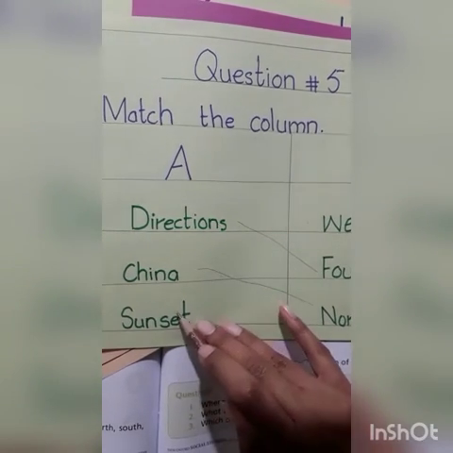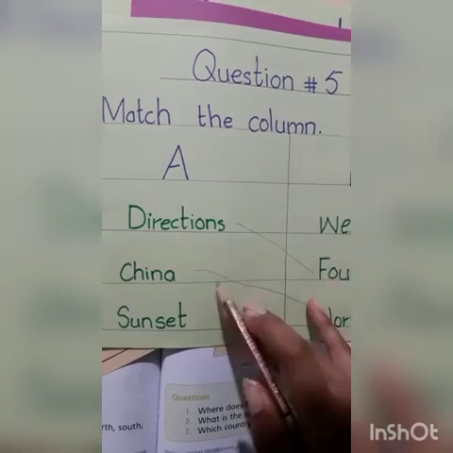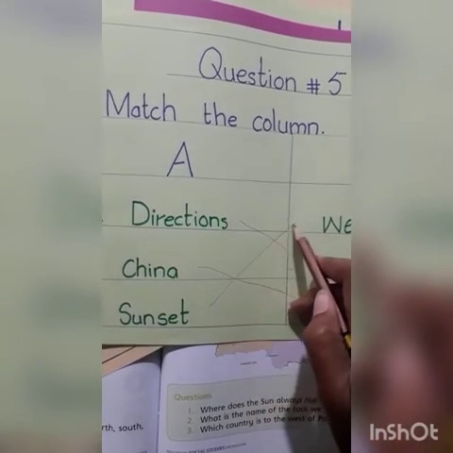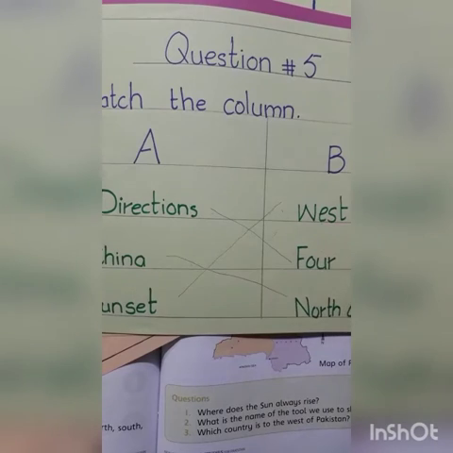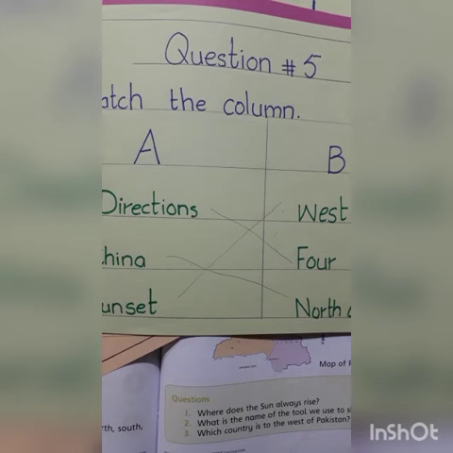Now we know that sunset is always in the west, so we will join these two words. So these are our match the columns. Dear students, we have 3 questions, one match the column and one activity in our lesson on directions. It's lesson number 10. You will revise this at your homes and try to write it again and again, so that no spelling mistake is in your paper. Got it?